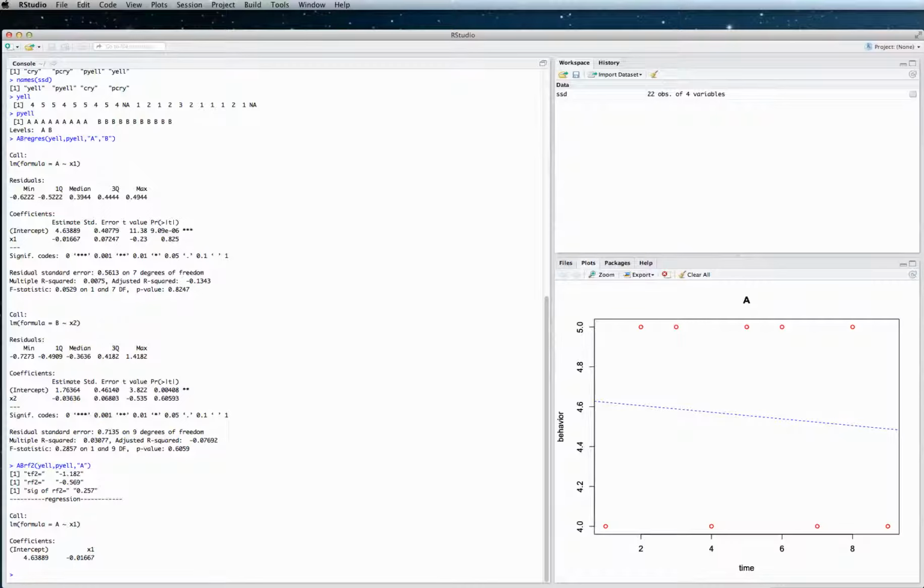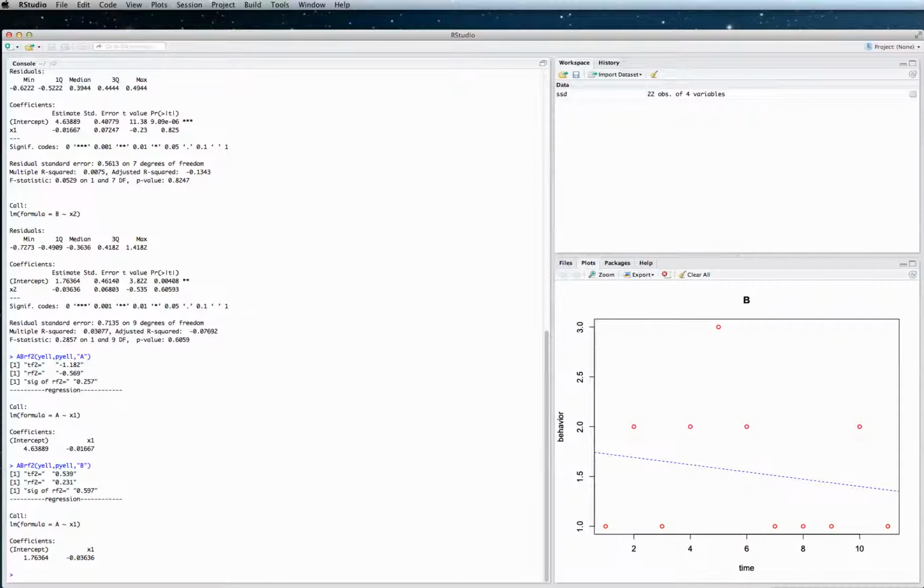Now let's do the same for the intervention phase. I'm just going to press the up arrow, and I'll get a repeat of the previous command, and I'm going to replace A with B. There it goes.